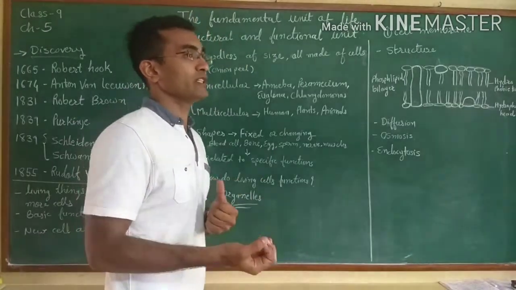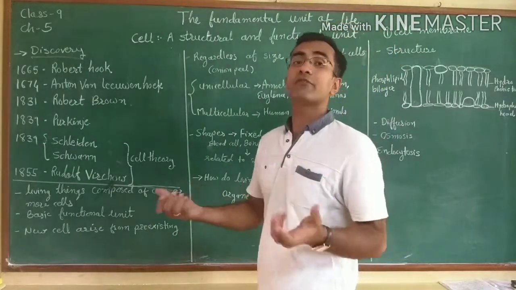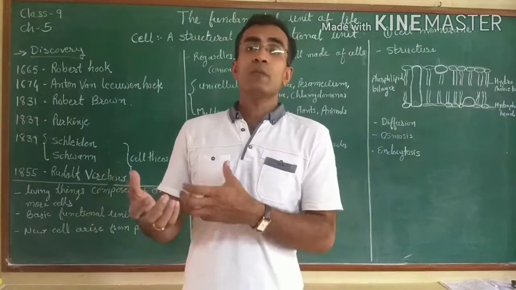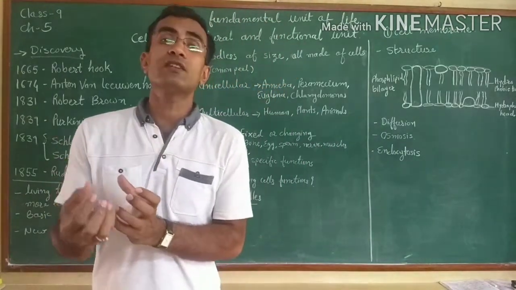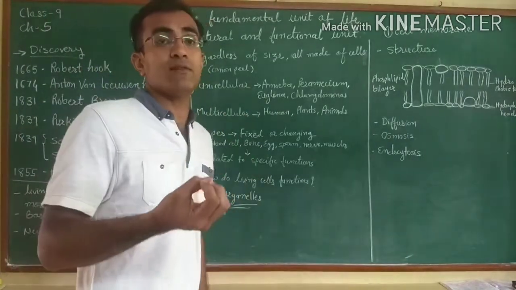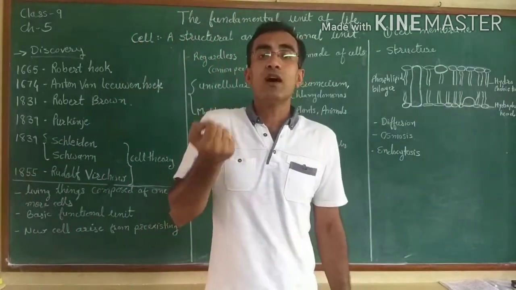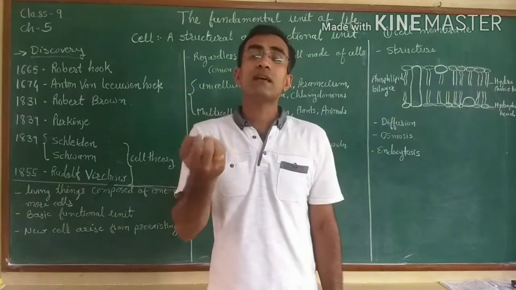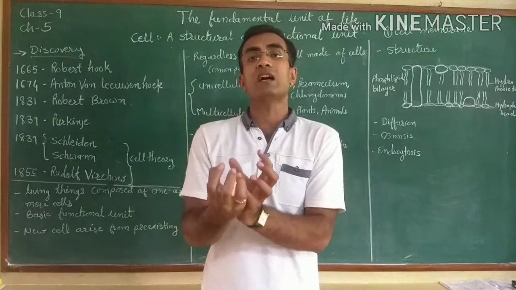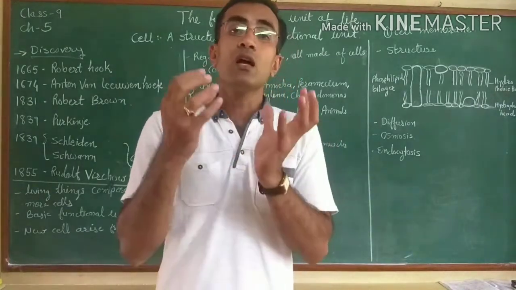And the functional unit: all the different organs do different work. They function in certain different ways. So these are called the functional unit. All the cells are responsible for doing some work within them. The individual cell is performing some work. And when all cells get together, they make a tissue, and when tissues come together, they make a particular organ.